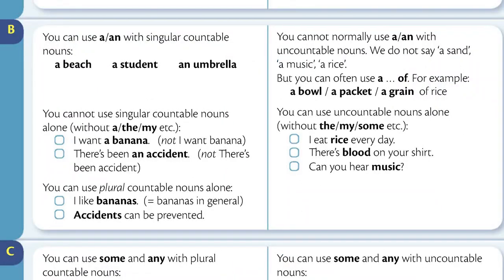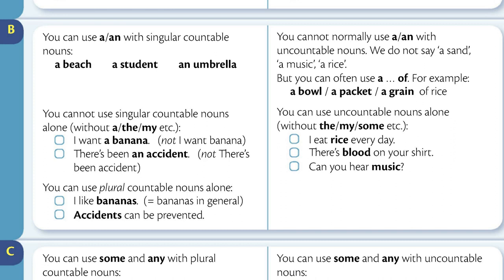Section B. You can use a or an with singular countable nouns: a beach, a student, an umbrella. You cannot use singular countable nouns alone without a, the, my, etc. I want a banana. There's been an accident. You can use plural countable nouns alone. I like bananas. Accidents can be prevented.